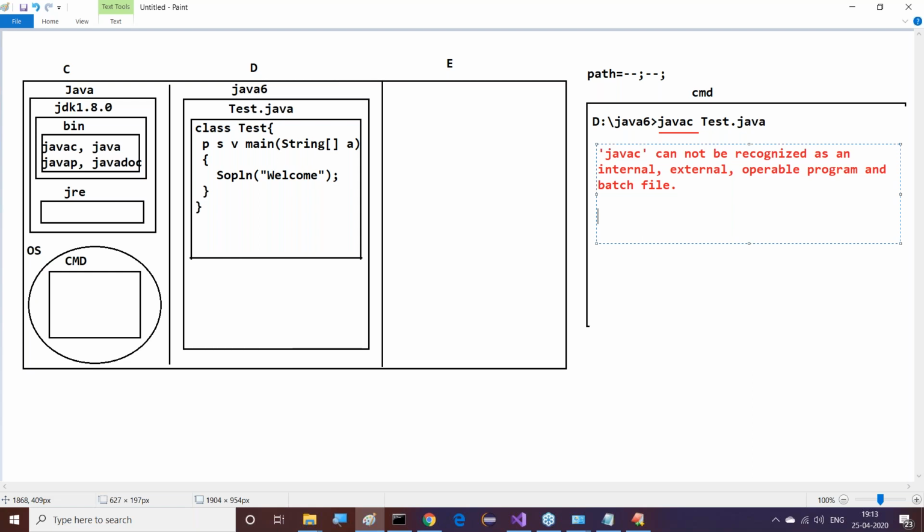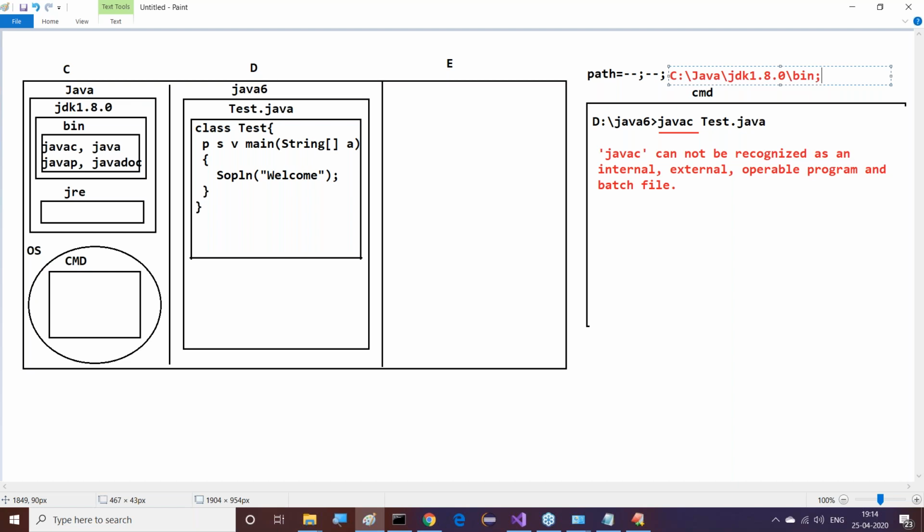In the Java software installation, these commands are inside the bin folder of the JDK. So to make all JDK tools available to the operating system, we set the path to C:/Java/JDK1.8.0/bin and a semicolon. That's it.